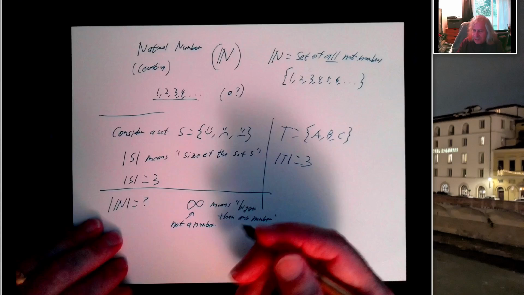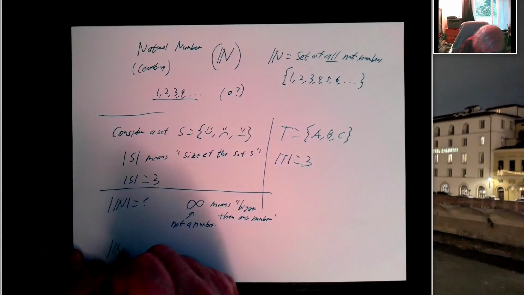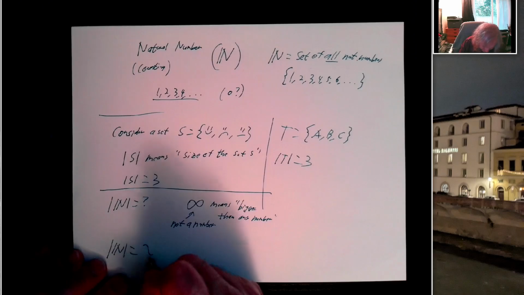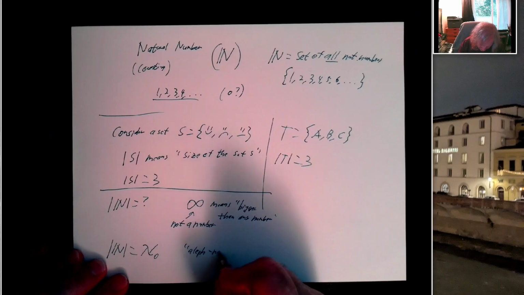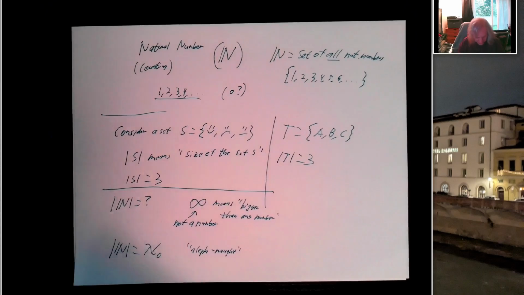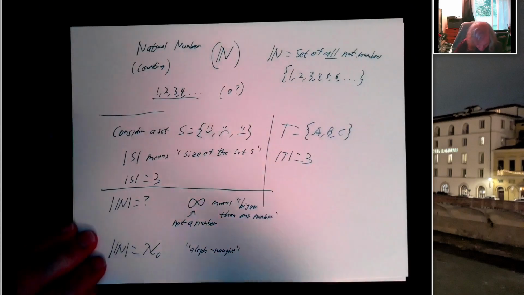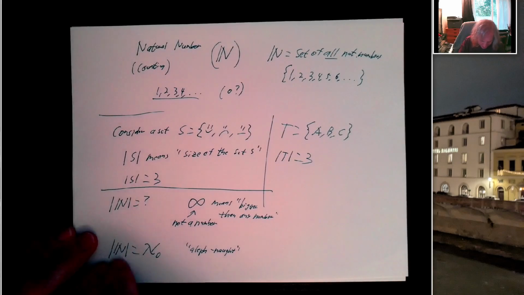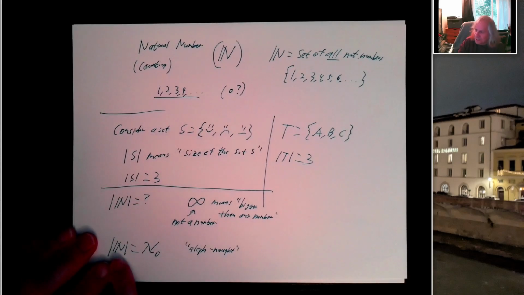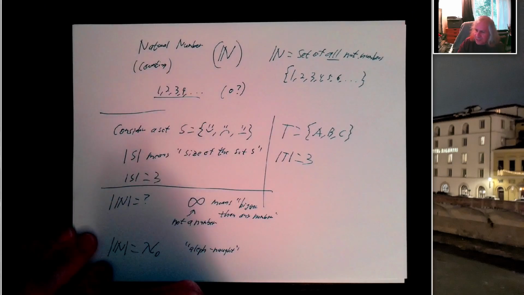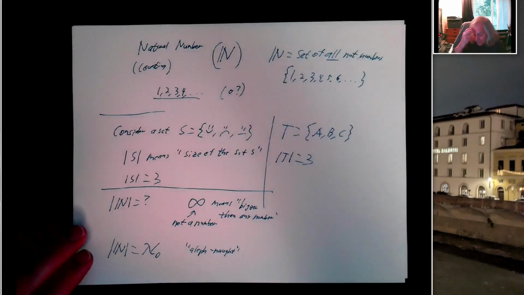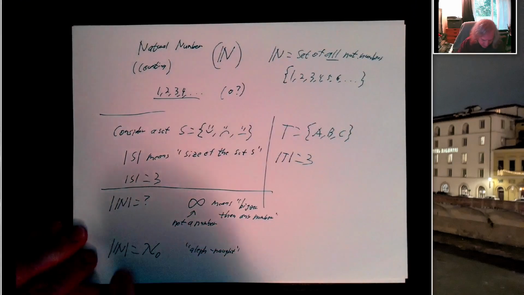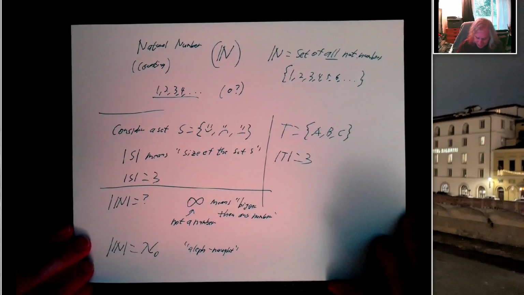But we do come up with a special symbol for the size of the natural numbers, and that's something we call aleph naught. So it's a cool looking Hebrew letter if it's drawn correctly. This is not really the correct way to draw it, but this is just a symbol that means the size of this infinite set, right? It's not a number. It's not some number we can write out. It's something that's bigger than every number. Okay, so the size of the naturals is aleph naught.